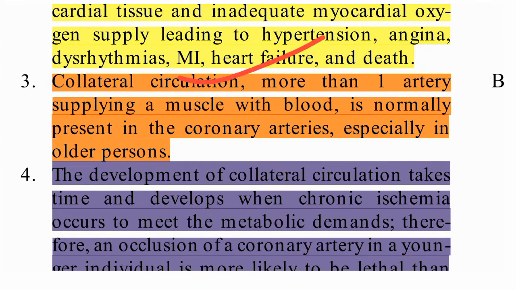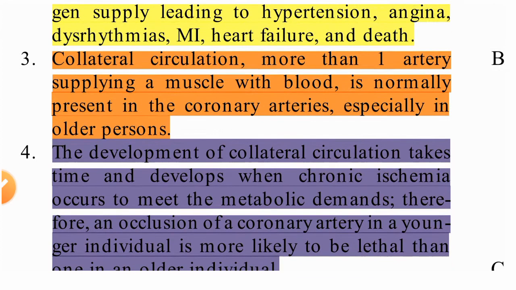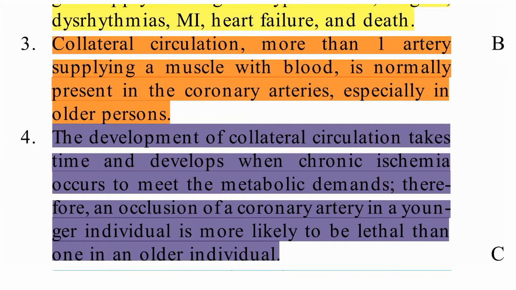Collateral circulation, more than one artery supplying a muscle with blood, is normally present in coronary arteries, especially in older persons. If one artery is not working, another artery will work. So in which person will it work? Mainly it will work in older persons.